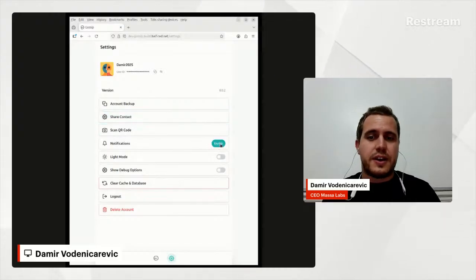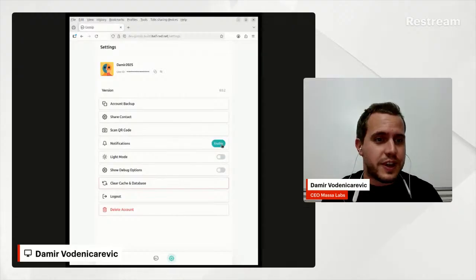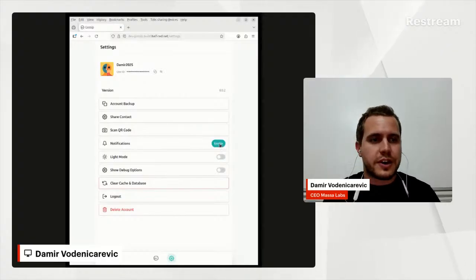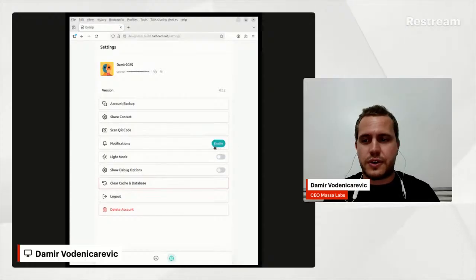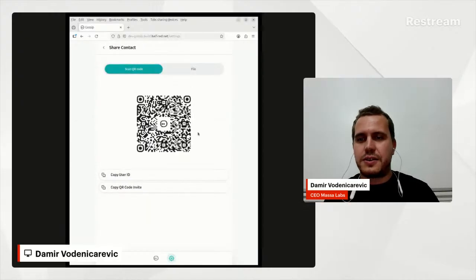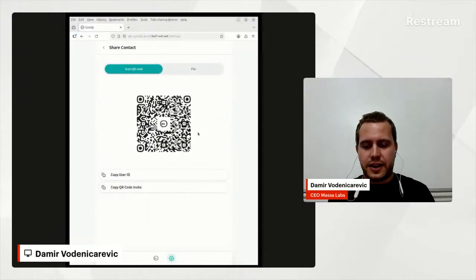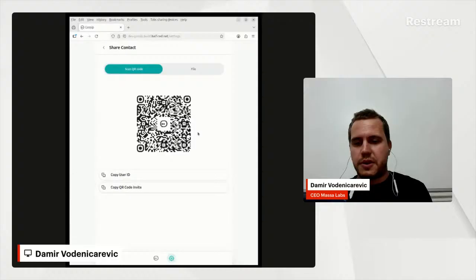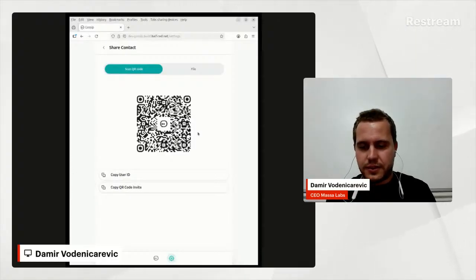This is very powerful. It's very hard to build notifications in a decentralized context on mobile. So we have a first version that's working. It's not perfect yet. We're going to improve it over time. But now we have a first version of notifications. So let me share my contact here and scan it with my phone.